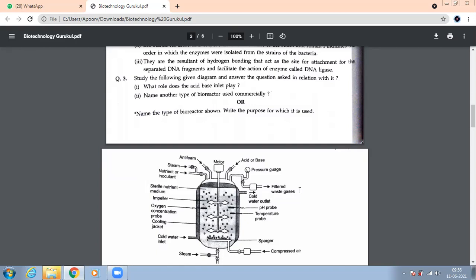Just observe the reactor also once before you answer. After this, you'll get to know the type of questions which can be asked based on diagrams.